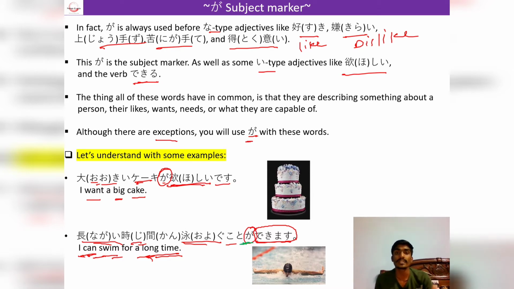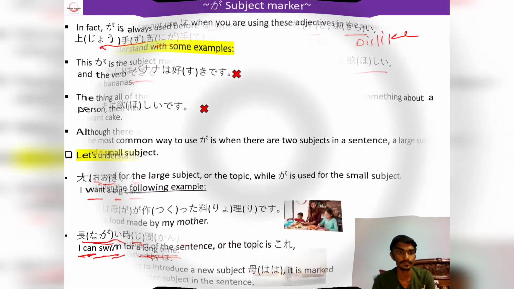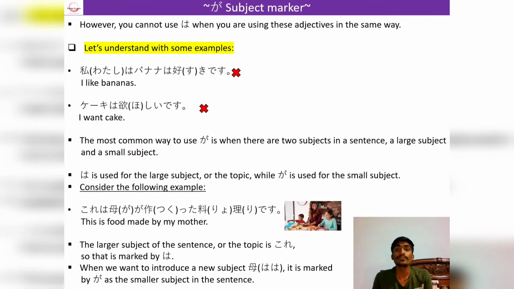So now let's move to the next slide and learn some new rules also, so that we can use this particle in a correct way. Sometimes we use Wa particle with adjectives like i adjective and na adjective. That's the thing you have to keep in mind, that you cannot use Wa particle with adjectives in any way.